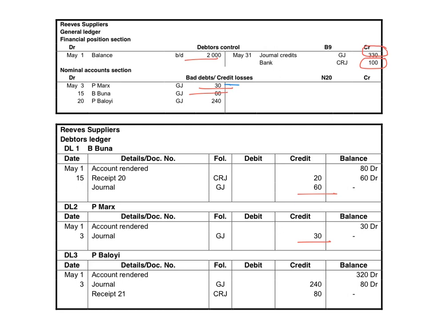And the bad debts account is debited with 240 and Beloy's account will be credited with 240. So the total amounts that occurred in the journals was posted to the general ledger, and in the debtors ledger we will indicate that the debtors decrease with the amount that they pay and with the amount that we have to write off as bad debts.